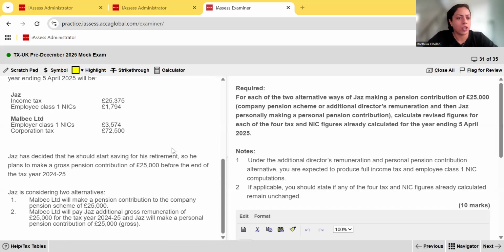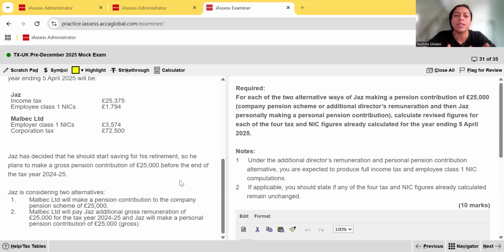Then they've told us that Jazz has decided that he should start saving for his retirement. So he plans to make a gross pension contribution of 25,000 before the end of the tax year 24-25. And Jazz is considering two alternatives for that. The first is that Malbec will make a pension contribution to the company pension scheme. So the company will do an employer's contribution on Jazz's behalf into the scheme of 25,000. The second option is that Malbec will pay Jazz an additional gross remuneration of 25,000 for the tax year 24-25, and it will be Jazz who will make a personal pension contribution, gross amount of 25,000.